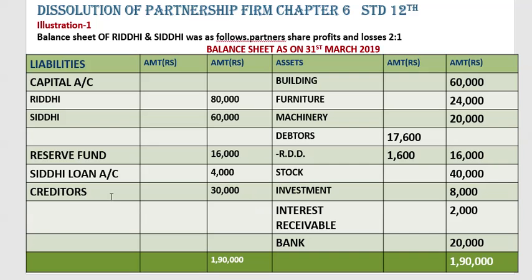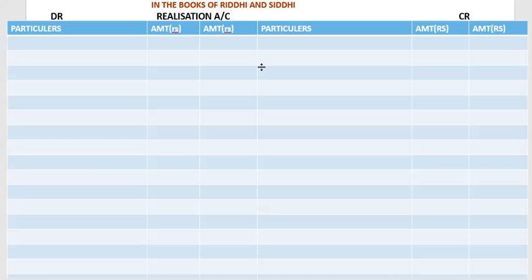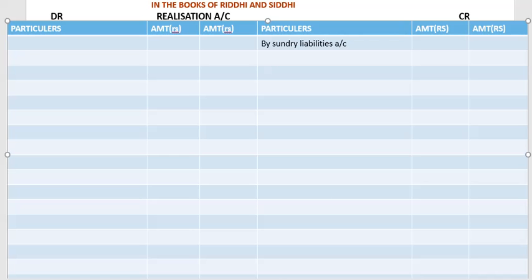we have creditors. This will go in the realization account by sundry liabilities account. Creditors 30,000. Okay,